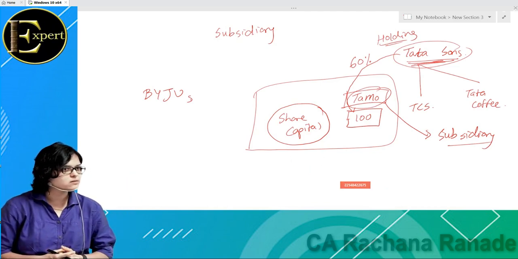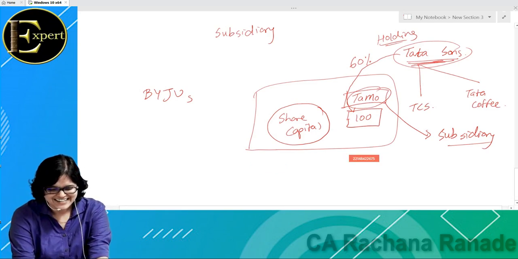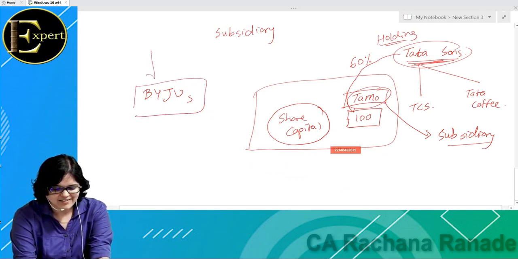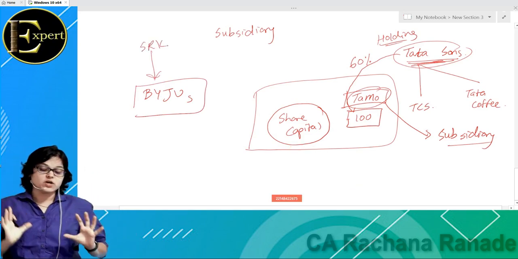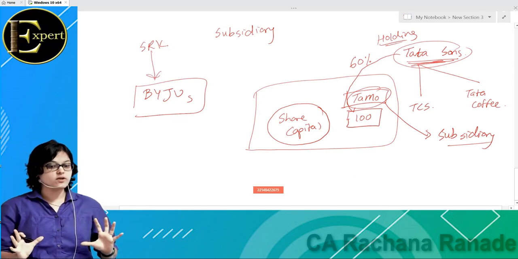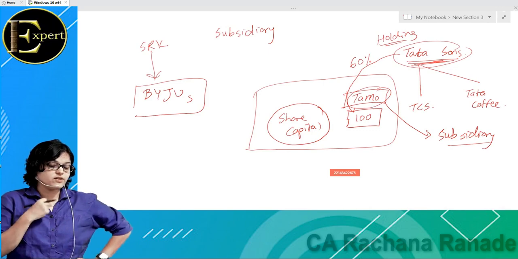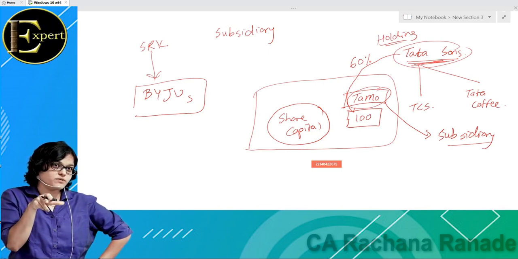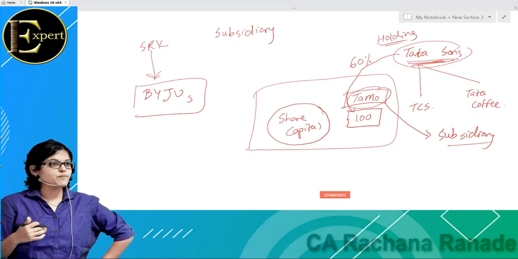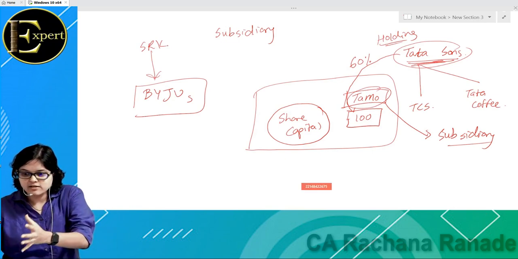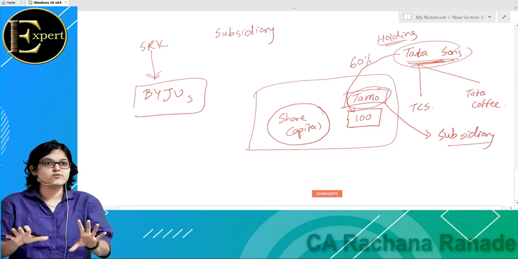So Shahrukh Khan said, I will lend you money. No problem. But Shahrukh Khan said that I don't want to invest in your business like a loan. I don't want to give you a loan, because I feel that Byju's can be a good business in India. Because right now, believe it or not, there are parents who take their small children to coaching class. Small children meaning what? Senior KG, first standard, second standard. You have coaching class for first, second standard also, and many children go for coaching classes.